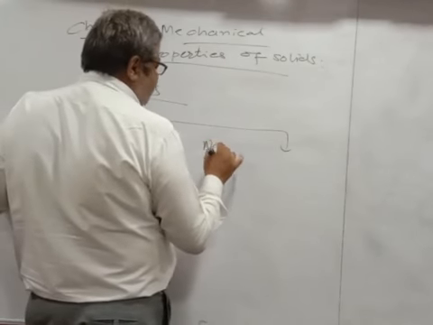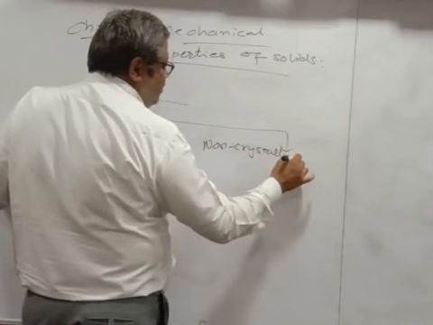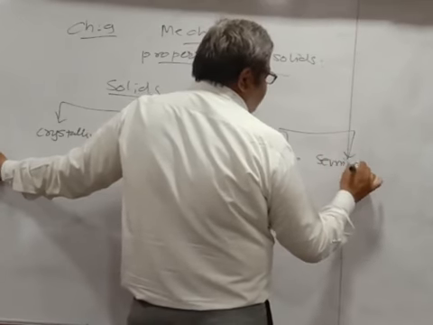and non-crystalline solid, and you can also have semi-crystalline solid.